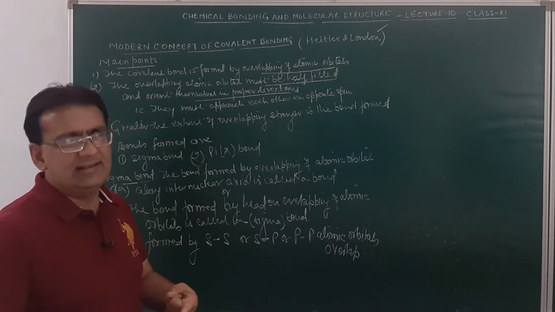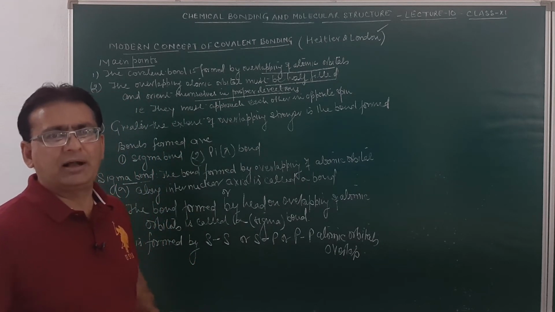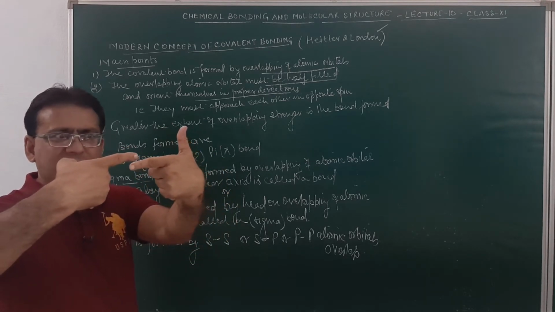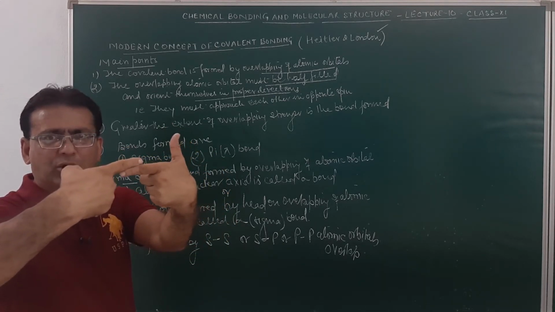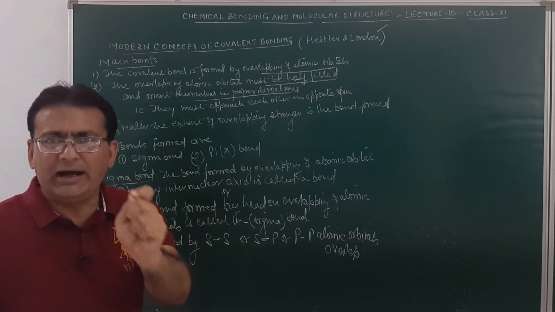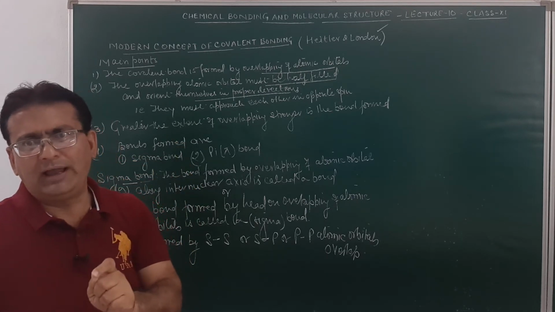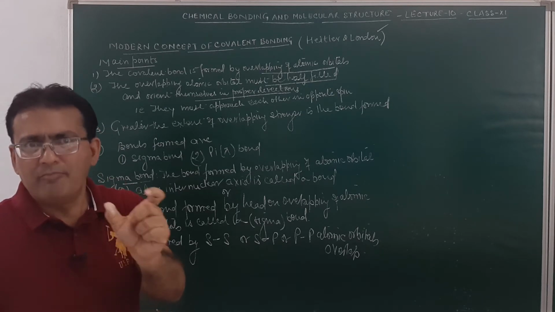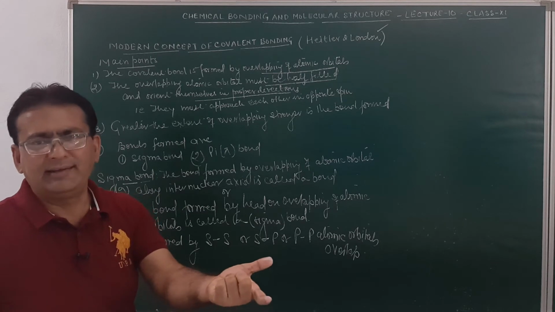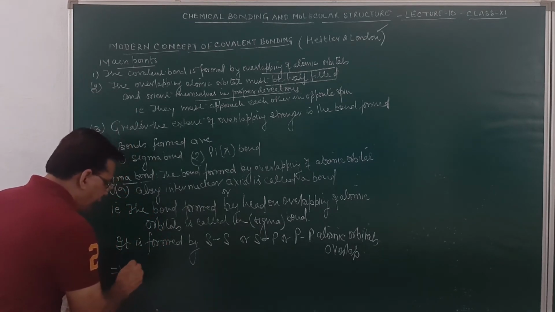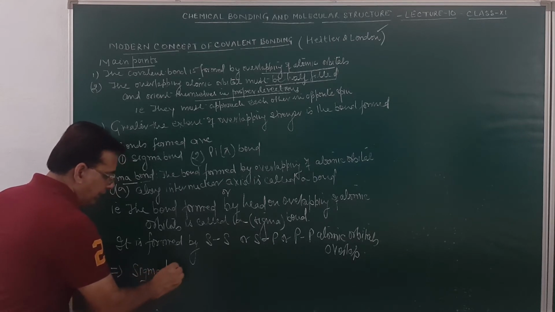Now, since in the sigma bond, the overlapping occurs along the internuclear axis, this way, there is a chance of maximum overlapping. So, sigma bonds are stronger bonds. Why? Due to head-on overlapping along the internuclear axis, maximum overlapping takes place, and hence sigma bonds are stronger.